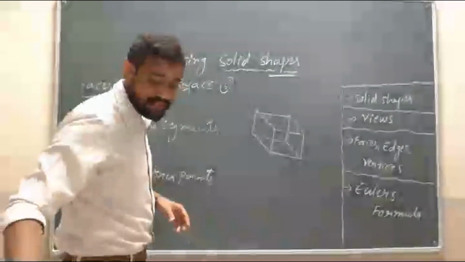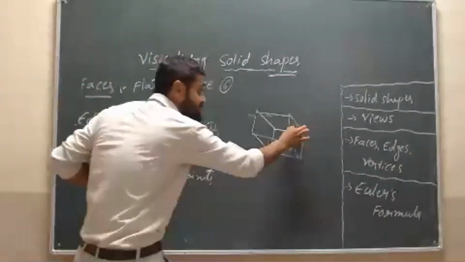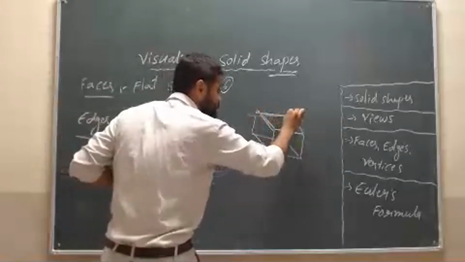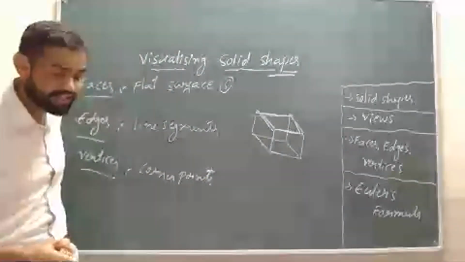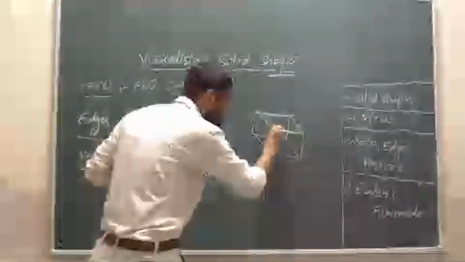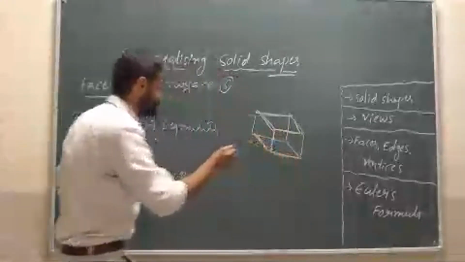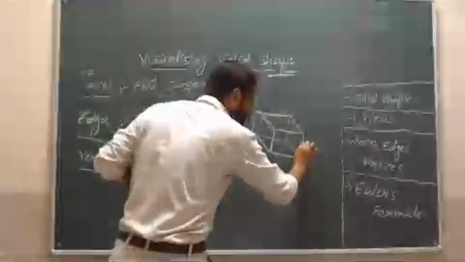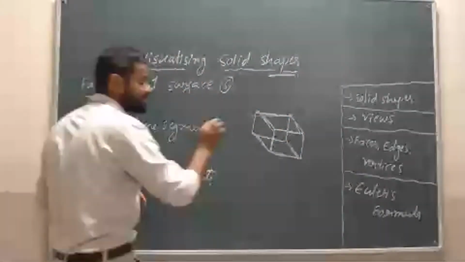Okay, concentrate, students. Here these line segments are called edges, students. Are you getting my point? These line segments, or these lines, are called edges. Simple. Is it clear to you? These line segments are called edges.